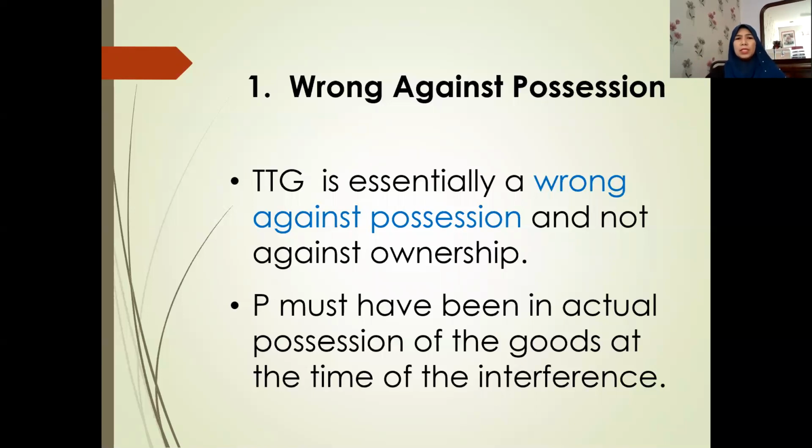The first element, wrong against possession. Remember when we discussed trespass to land, we talked about the concept of possession. Trespass to goods, or TTG, is essentially a wrong against possession and not against ownership. So there is no need to prove ownership. Those who possess the goods, not necessarily the owner but it could be, can sue, so long as possession is proved. As far as the plaintiff is concerned, he must have been in actual possession when the interference occurred.